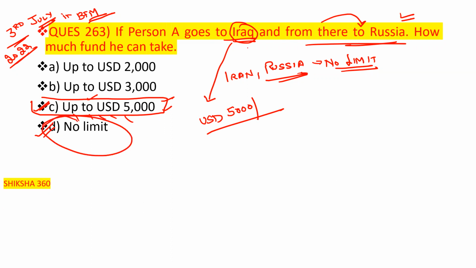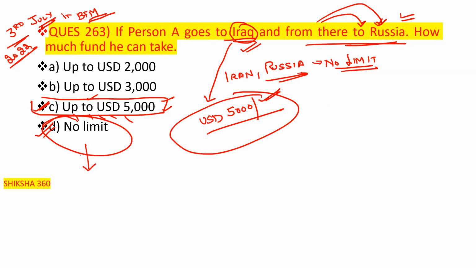When the person is going to Iraq, the maximum limit is USD 5,000. And from there, whatever business they do and whatever their other earnings, after that if they move to Russia, there is no limit when the person is going to Russia. So option D is the correct answer, not C.